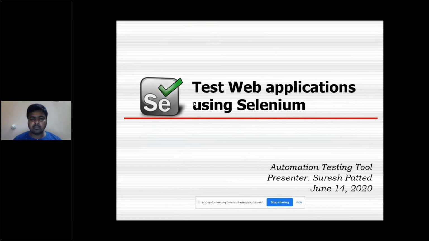There are different types of applications, as everyone knows: web applications, client server applications, or desktop applications. Here we have mentioned test web applications using Selenium, which means Selenium supports only web-based applications.